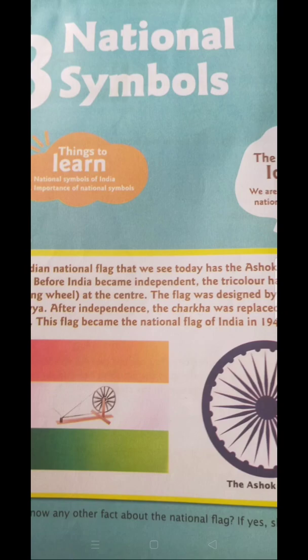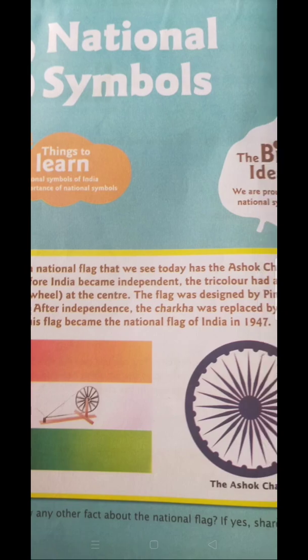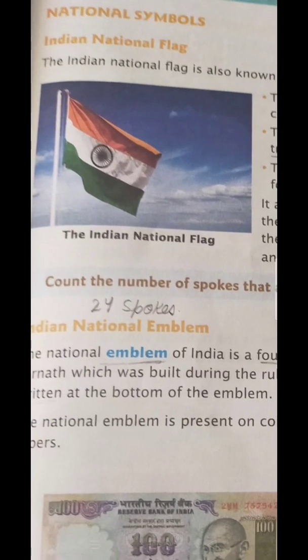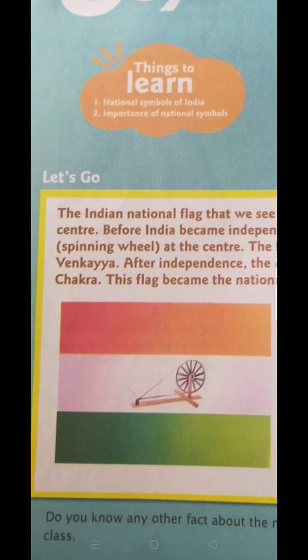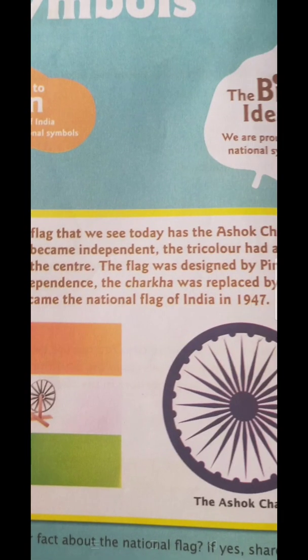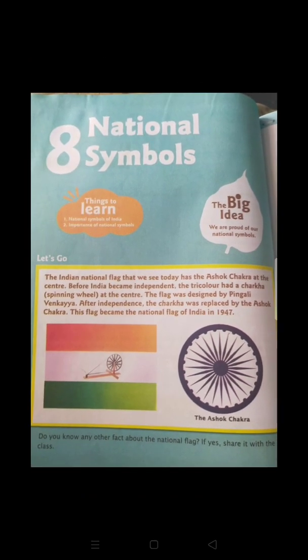Before independence, the flag looked different from how it looks in the present time, where there is an Ashok Chakra in the white band. Before independence it looked like this, with a spinning wheel at the center of the flag. After independence, the spinning wheel was replaced by the Ashok Chakra. This flag became the national flag of India in 1947, because we got independence in 1947.